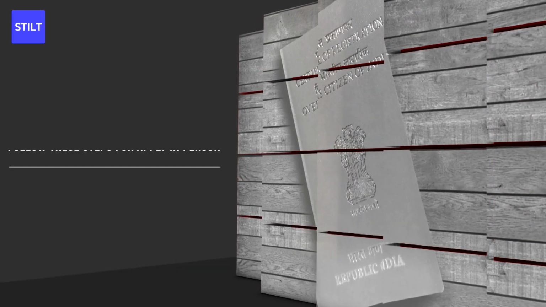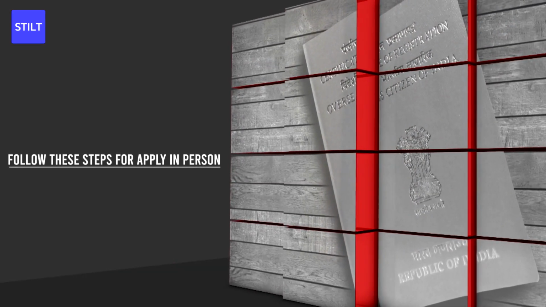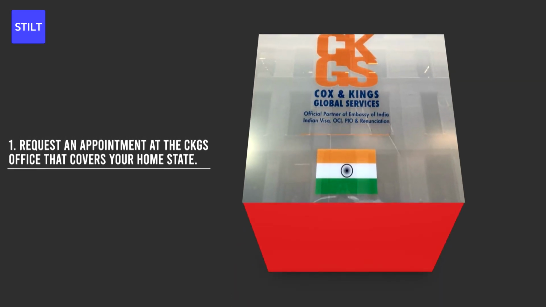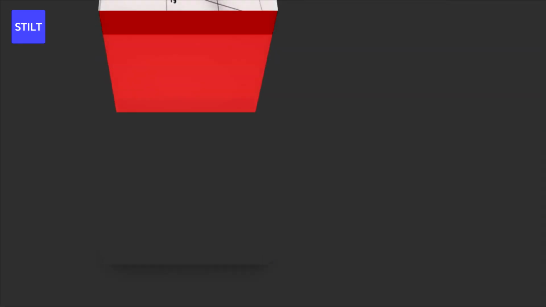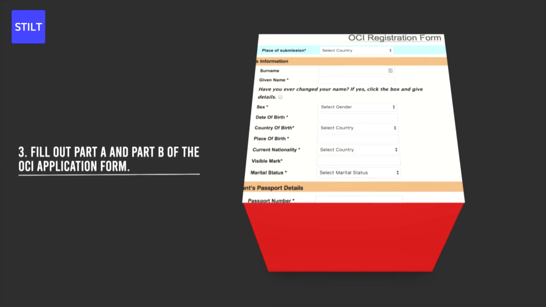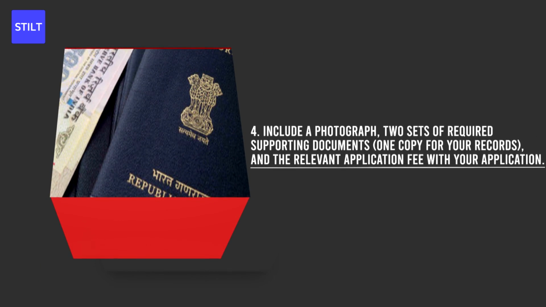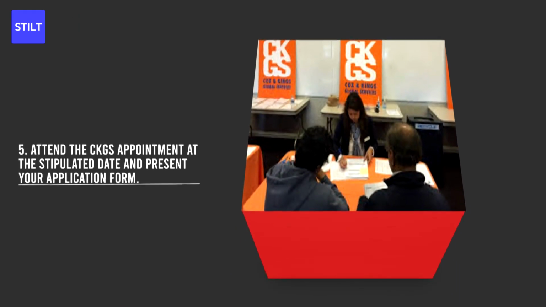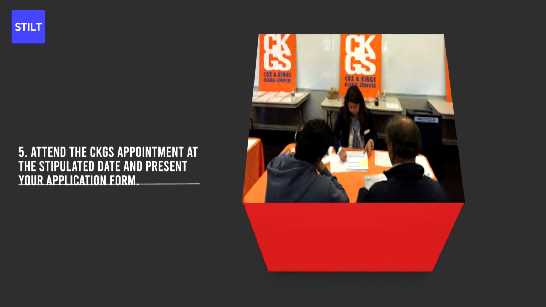If you wish to apply in person, then follow these steps. Request an appointment at the CKGS office that covers your home state, receive an appointment date, fill out Part A and Part B of the OCI application form, include a photograph, 2 sets of required supporting documents, 1 copy for your records, and the relevant application fee with your application form. Attend the CKGS appointment on the stipulated date and present your application form.